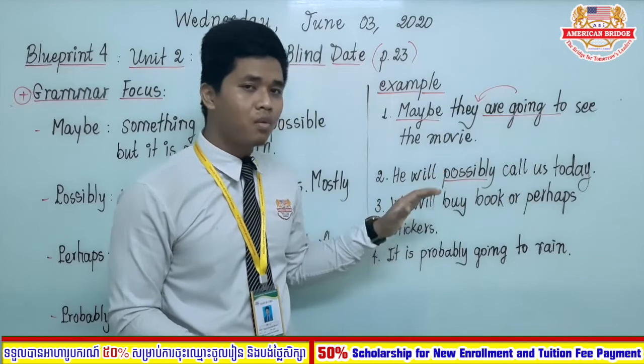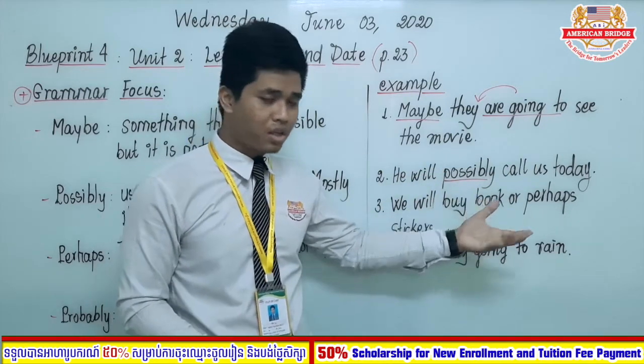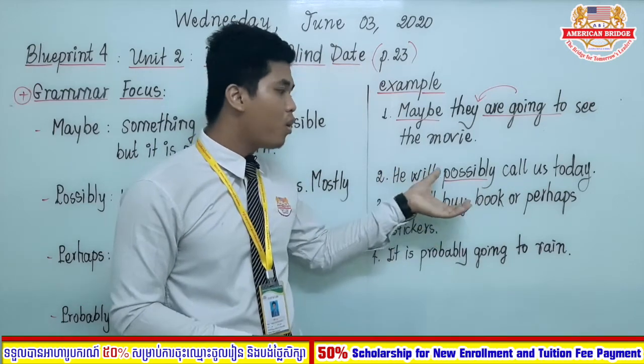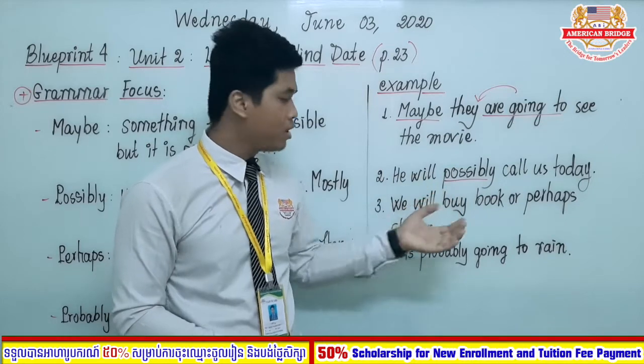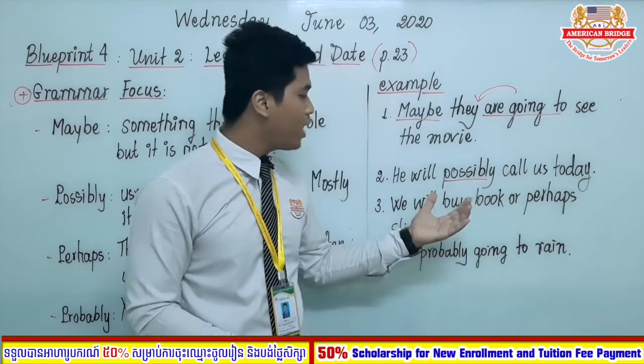We are not 100% sure that he called us today, but we just make a prediction, and this one is a formal structure that is mostly used in writing form. He will probably call us today. So look at the position.